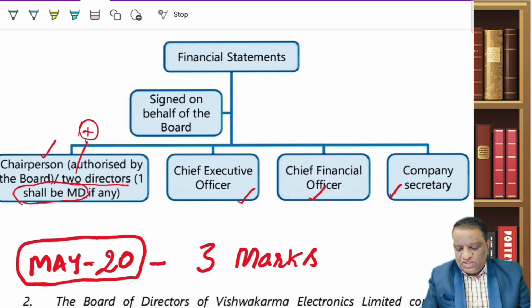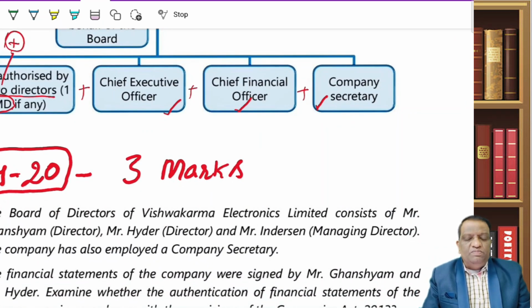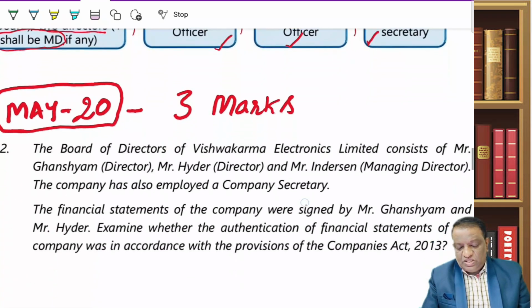But if it is not authorized by the board, then 2 directors. But the catch from an exam perspective is, out of these 2, one shall be the managing director. And apart from them, there will be the CEO, CFO plus company secretary. So this is the list of people who will have to authenticate the financials.